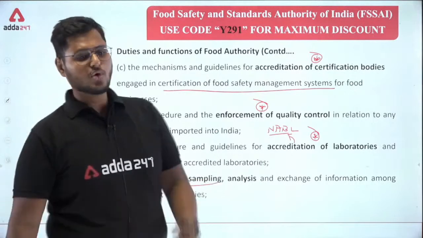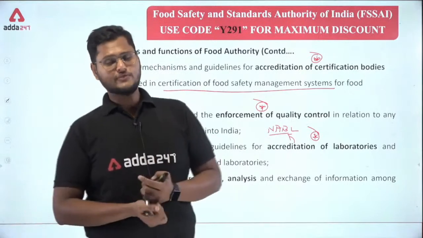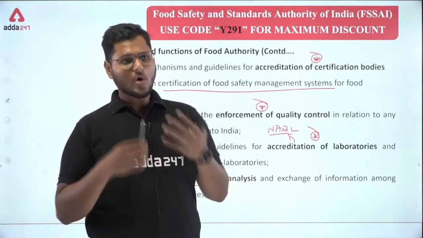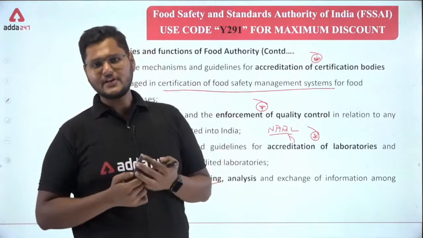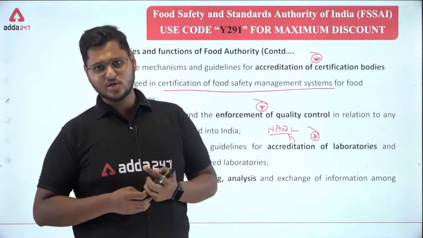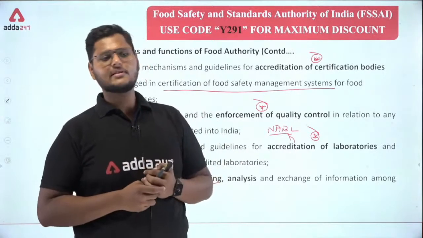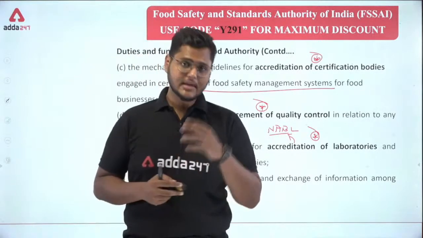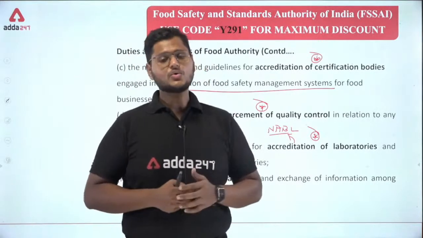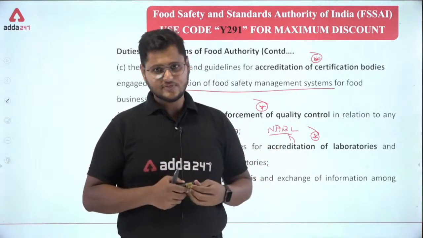For example, if you are a CFSO or a state food safety officer, then your work is on the field. You can call yourself a field operator, or a field level worker. Why? Because usually you have to go to places and check the food that is being served in restaurants, or the food that is being sent to places like bakeries. They usually cook the food and send it to different places.